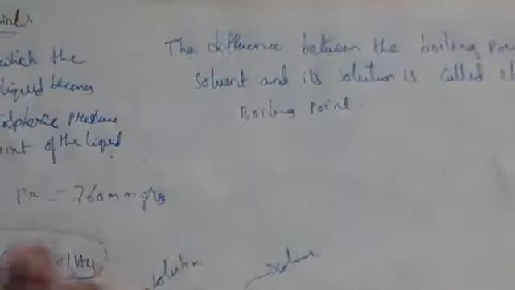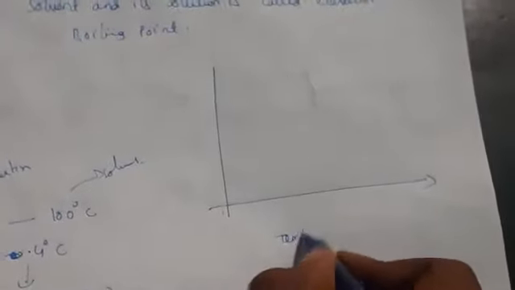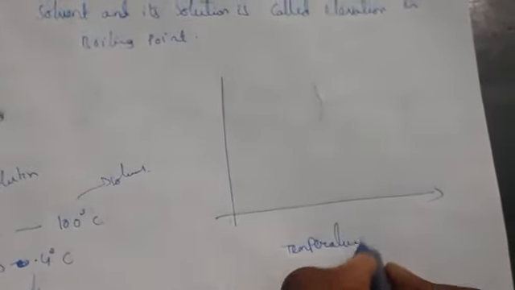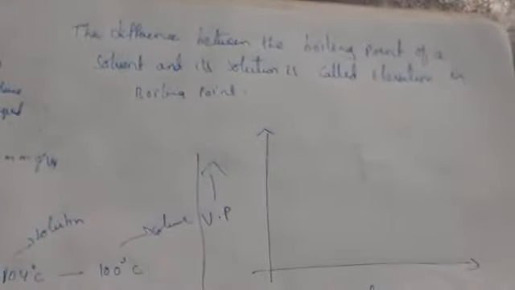Now according to the graph we can explain this. Let us consider temperature on the x-axis and vapor pressure on the y-axis. Okay, so this is the vapor pressure. As temperature increases, the vapor pressure of the pure solvent automatically increases. Now I am taking a solvent.